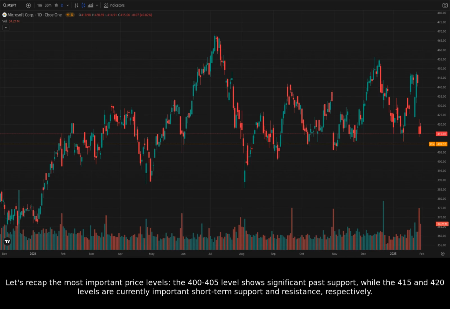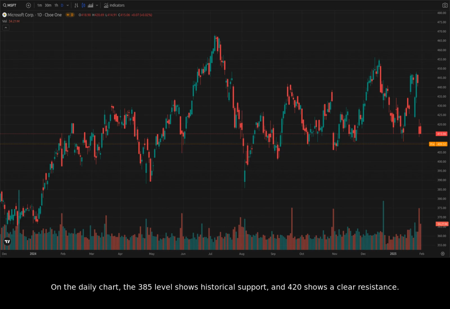and resistance, respectively. On the daily chart, the 385 level shows historical support, and 420 shows a clear resistance. There is a chance the price will break above 420 and go to the 430 to 440 range. This is more likely if we see continued positive news on the AI and cloud sectors.